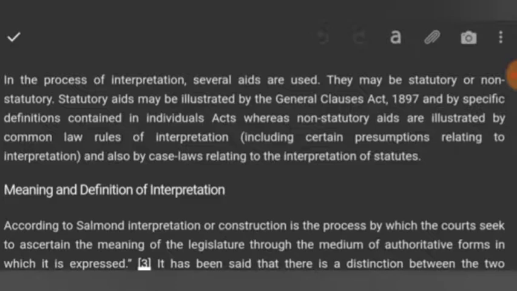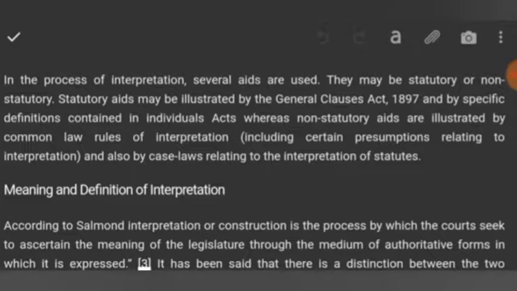Several aids are used by the judges. The aids may be statutory or non-statutory. By statutory, it means the General Clauses Act 1897. Statutory aids may be illustrated by the General Clauses Act 1897, and by specific definitions contained in other individual acts.